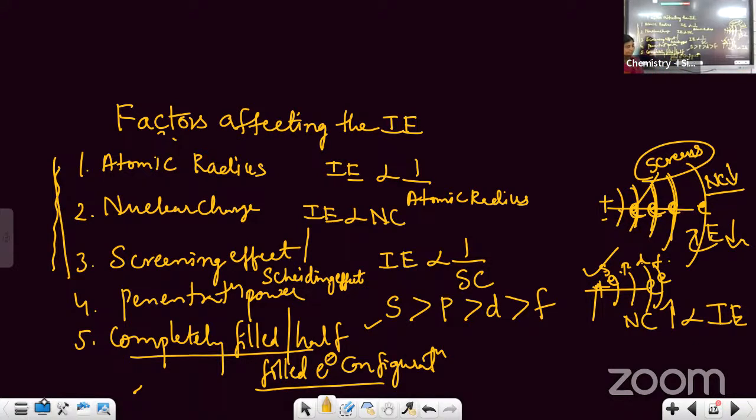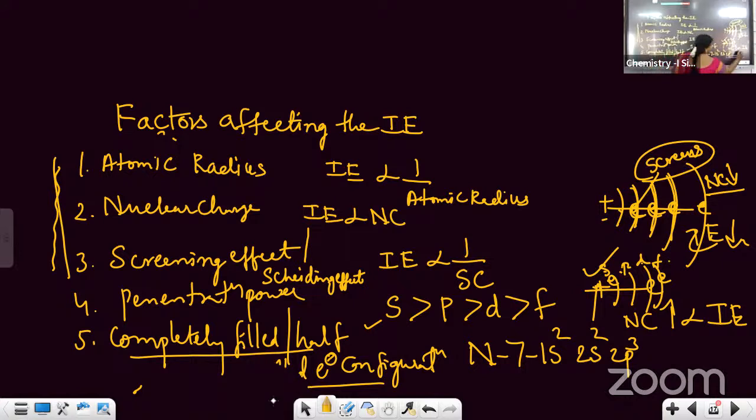The last factor is completely filled or half filled electronic configuration. Now suppose if you have nitrogen atom, इसका atomic number क्या है, 7 है, उसका configuration क्या है, 1s2 2s2 2p3. Okay. So it is here. What is the capacity of p orbital? 6 electrons. पूरा फील्ड है मतलब 6 इलेक्ट्रॉन्स रहना. तो यहाँ पे p ऑर्बिटल में 3 इलेक्ट्रॉन्स है मतलब हाफ फील्ड. हाफ फील्ड मतलब इज इट स्टेबल और अनस्टेबल?